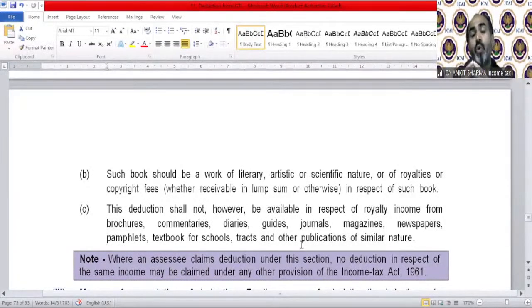So we need those authors who are writing, technically, those books which are other than textbook. Textbook includes journal, magazine, newspapers, pamphlet, etc. So they are not eligible for this deduction.